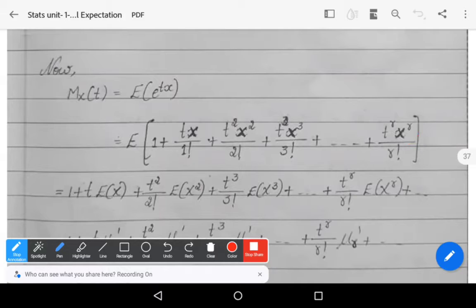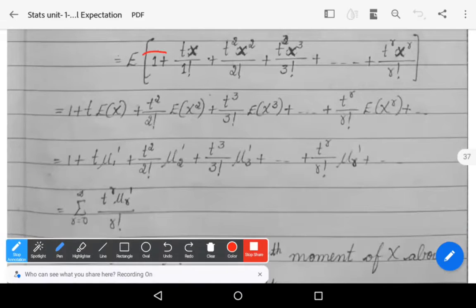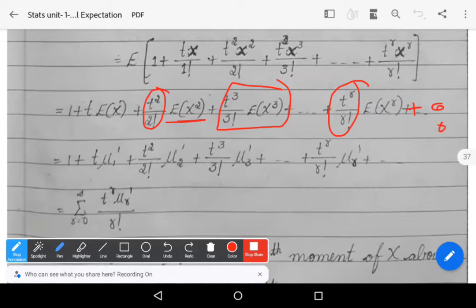Remember that. After that, let us split the expectation. Expectation works on x only. Here t is the parameter. So it can be written like this: expectation of 1, plus t into expectation of x, plus t square by 2 factorial into expectation of x square, plus t cube by 3 factorial into expectation of x cube, plus and so on, t power r by r factorial into expectation of x power r, plus and so on, infinite number of terms.